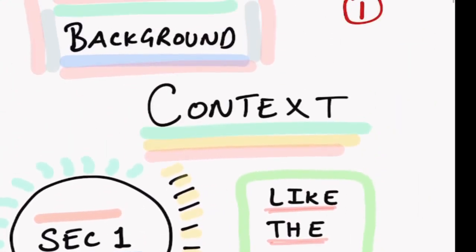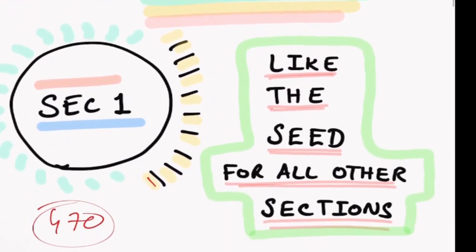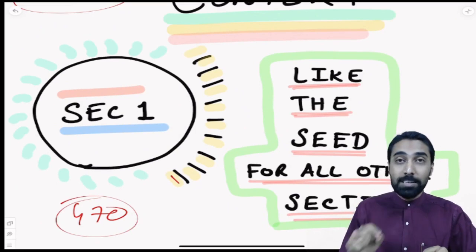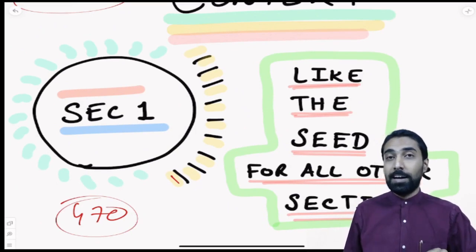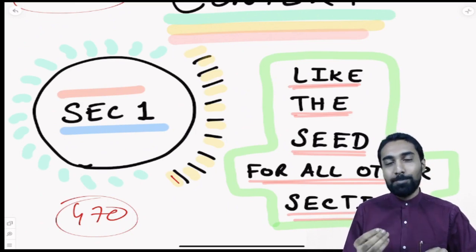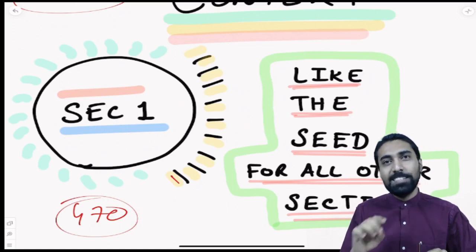But when we look at the background, we should always understand the Companies Act of 1956. Companies Act of 1956 was very, very complicated in terms of how that section number 1 was designed in Companies Act 1956. That is why when Companies Act 2013 came, we should understand that the main intention was to keep it as simple as possible. Already we had a very challenging and somewhat confusing section number 1 in 1956 Act, right?